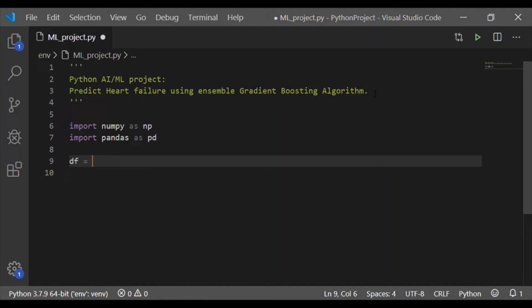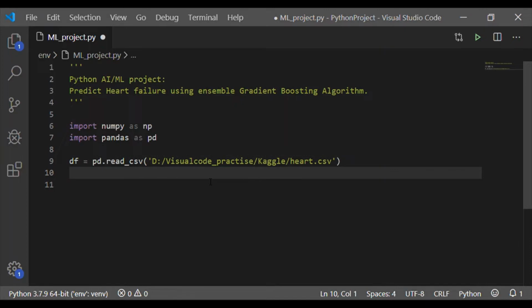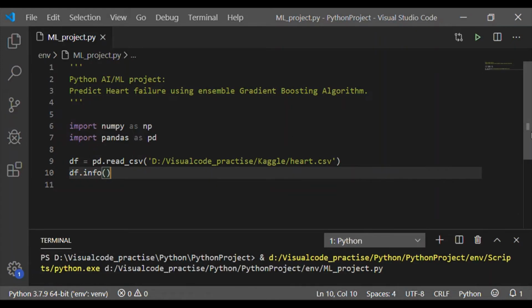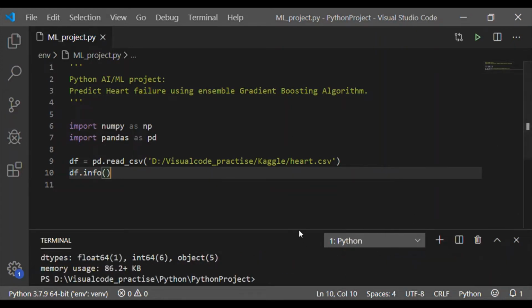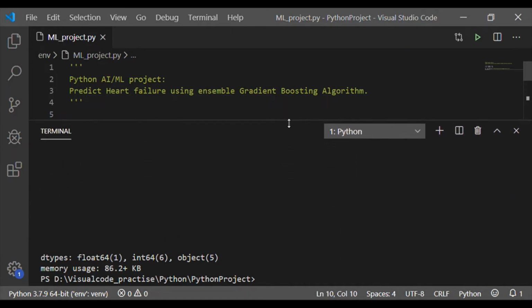I have imported the NumPy and Pandas packages. We will read the database using the read_csv method from the Pandas package. So I'm passing the path of this database which I have taken from Kaggle. You have to pass the location of your file exactly to read_csv.